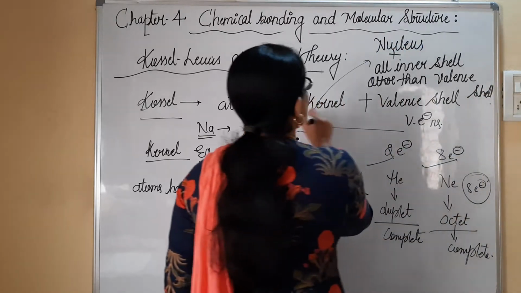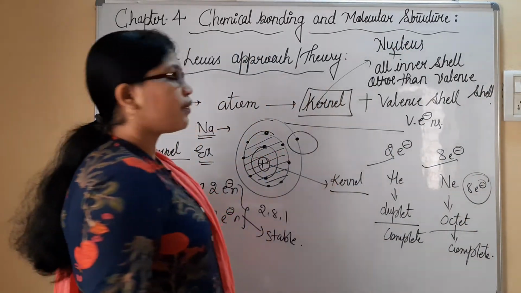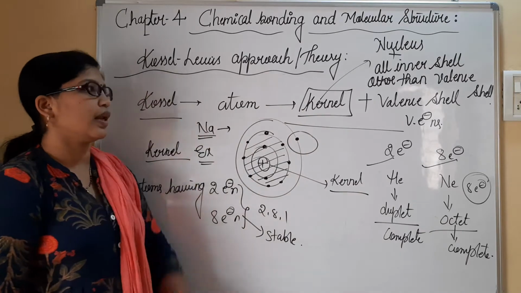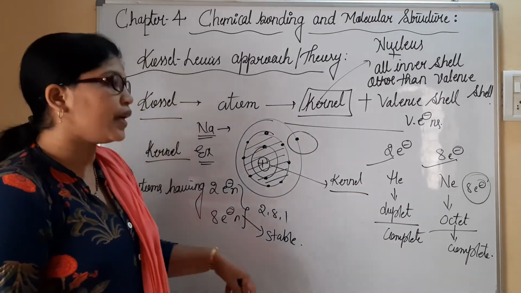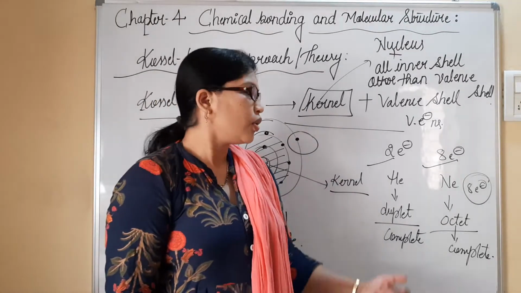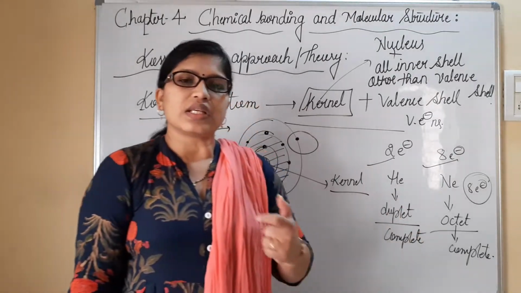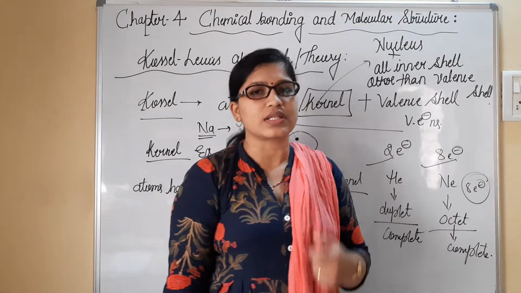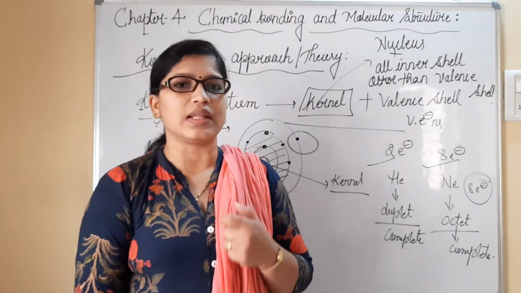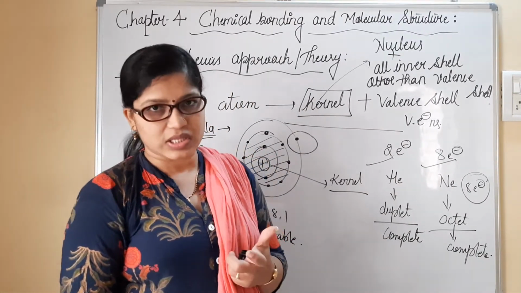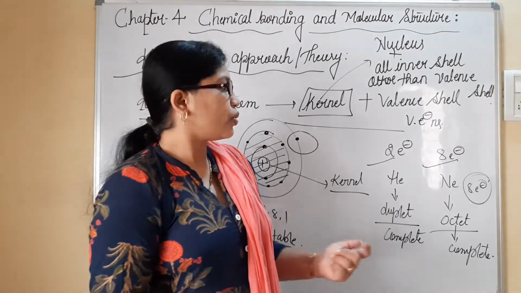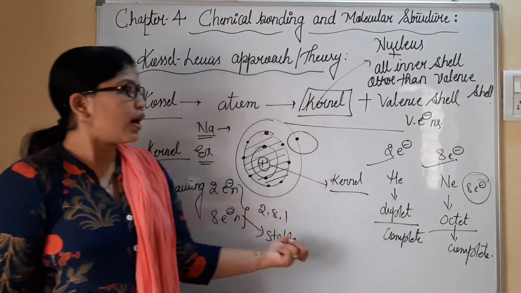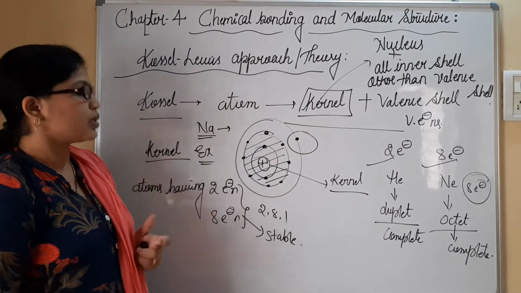It was given by the scientist Kossel, and he explained one more point: atoms or species having 2 electrons or 8 electrons are most stable in their configuration. These are all the points explained by Kossel.